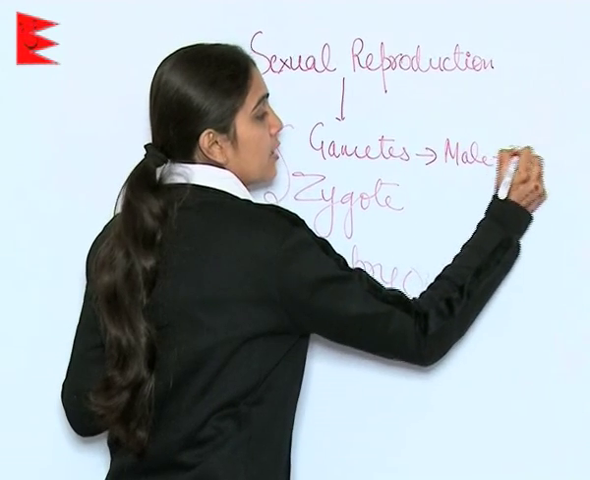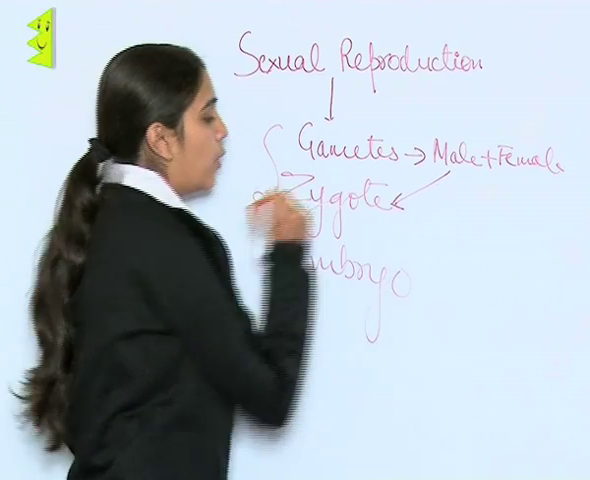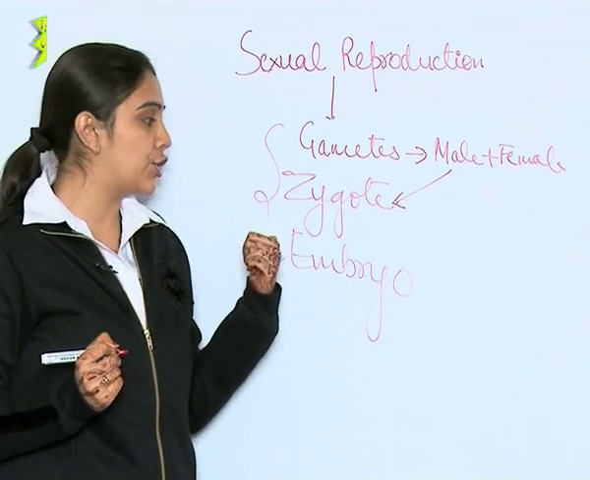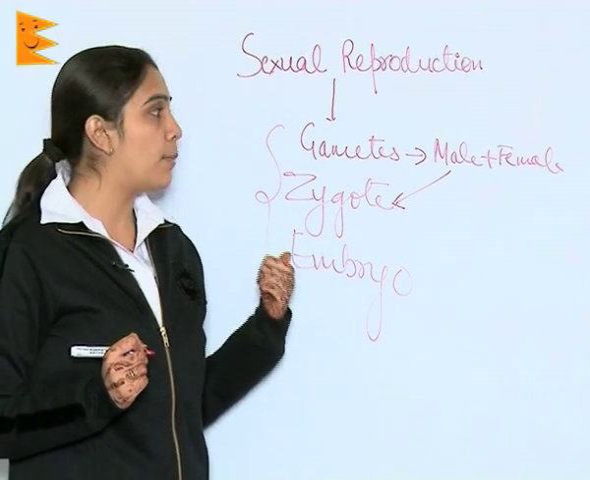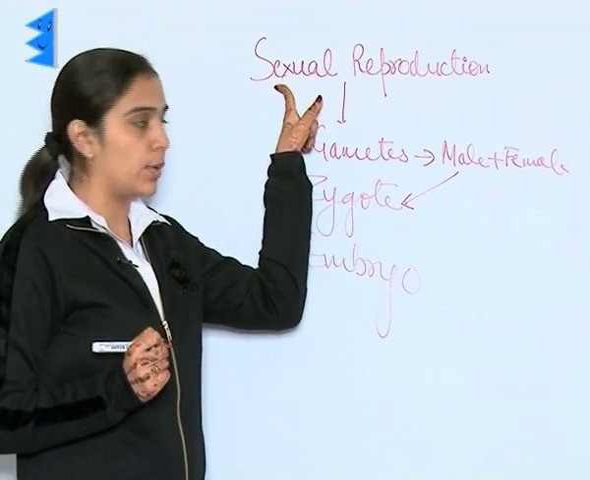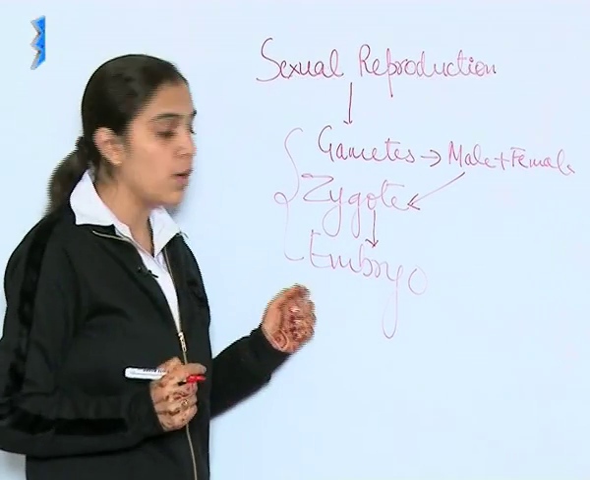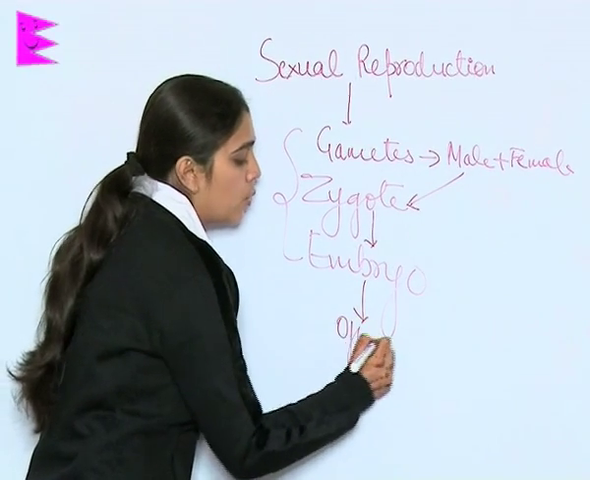male plus female gamete gives rise to zygote. Zygote is nothing but a single celled structure which is common or universal among any organism reproducing sexually. This zygote further leads to formation of embryo, and this embryo gives rise to a new offspring.